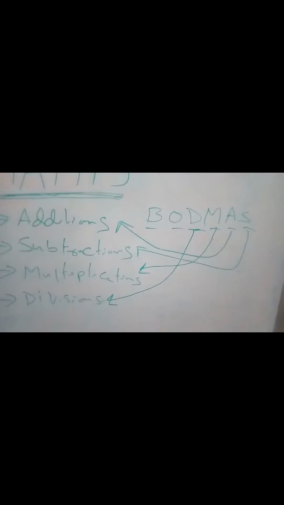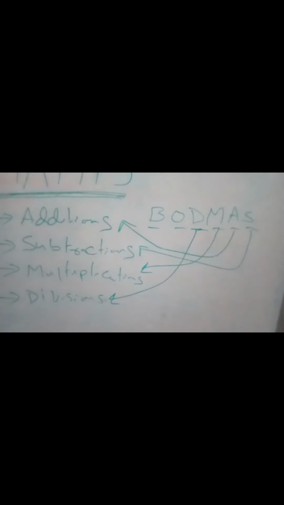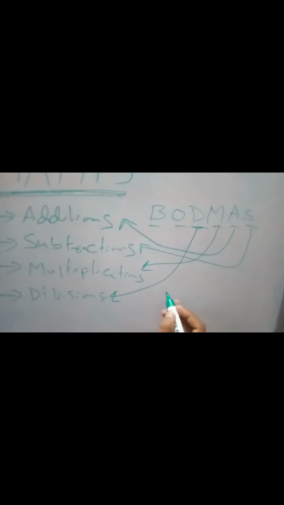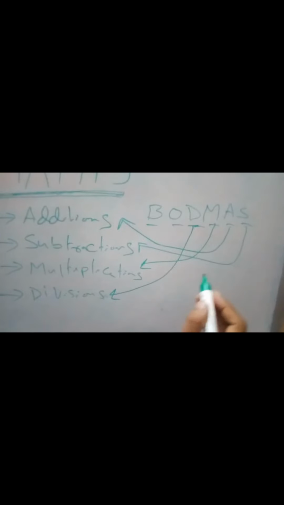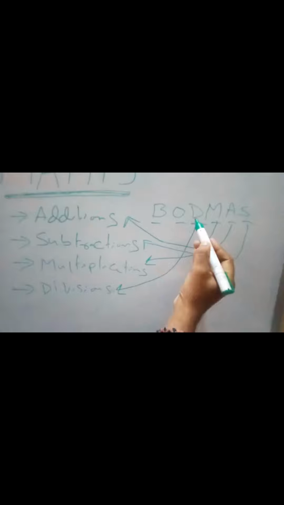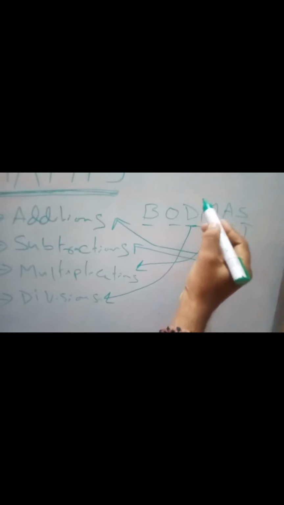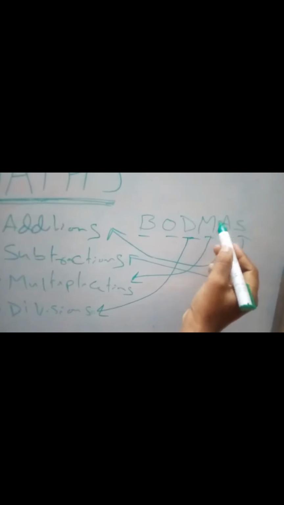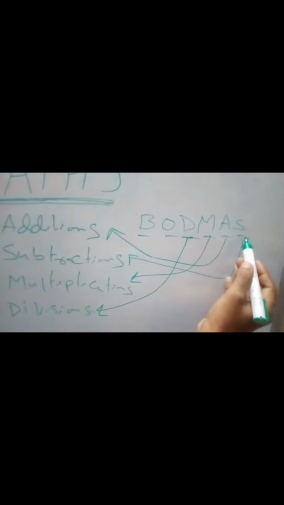Okay. So what do you mean by DMAS? Say for example, if you are going to do the calculations, first it has to be division, then multiplication, then addition, then subtraction.